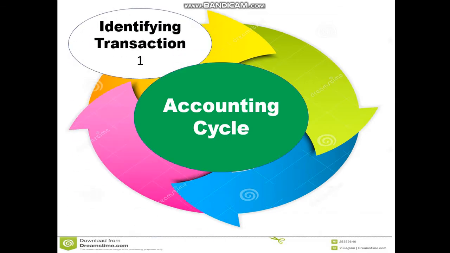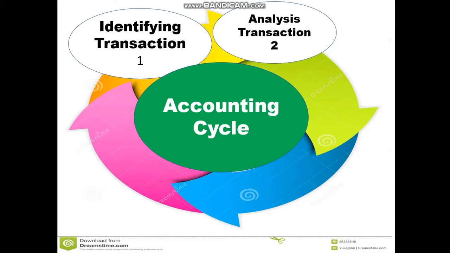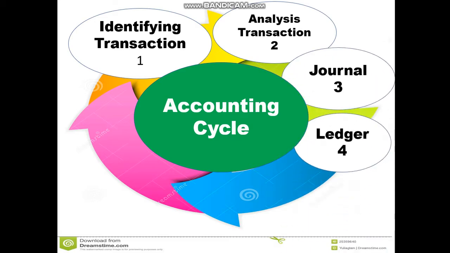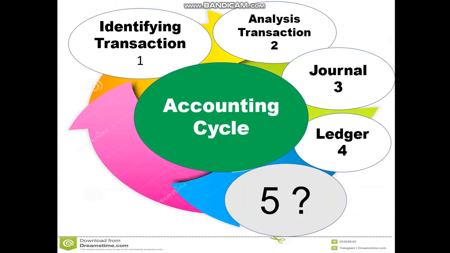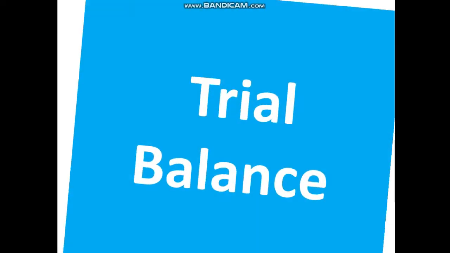Accounting cycle. First one, identifying transaction. Then analysis of transaction. Then journal. Then ledger. Dear student, then what? Trial balance. That means trial balance is the fifth step of the accounting cycle. Dear student, this is trial balance.